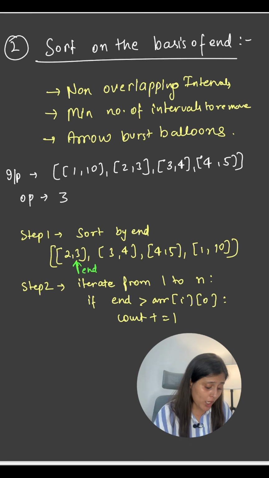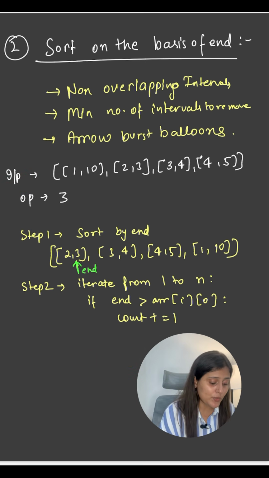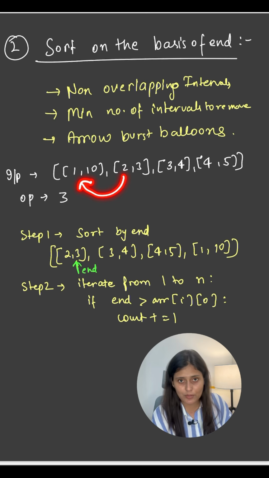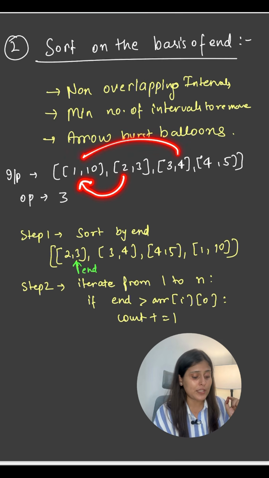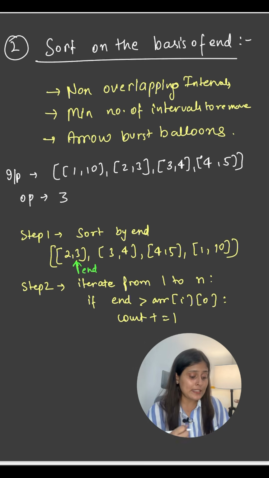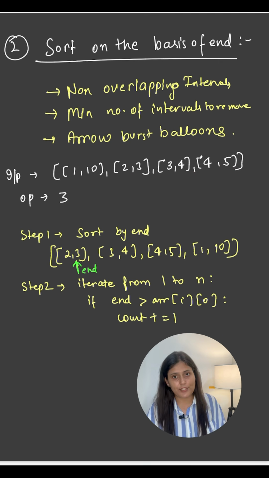But when you sort according to the starting index, this is how it ends up. The same question, how it looks like, right? So once you do this, 2 is less than 1 to 10, right? So you can say 2, 3 is obviously going to be merged in this. 3, 4 is obviously going to be merged in this. And 4, 5 is already going to be merged in this. Hence, you end up removing 3 intervals here. Hence, it is not valid.